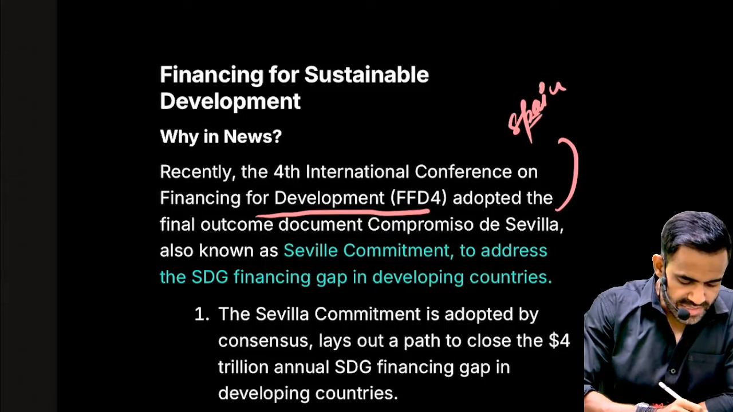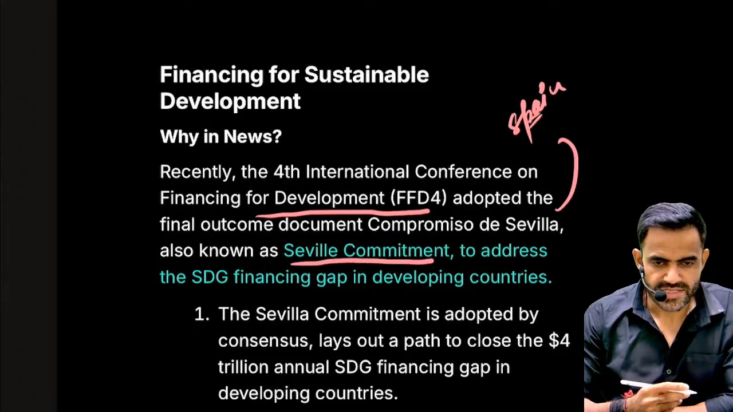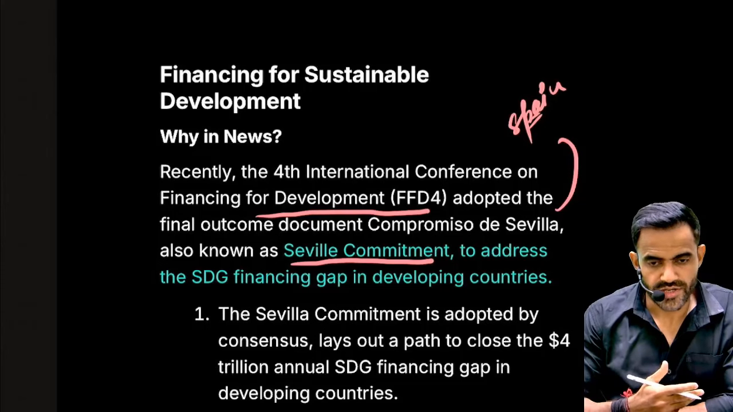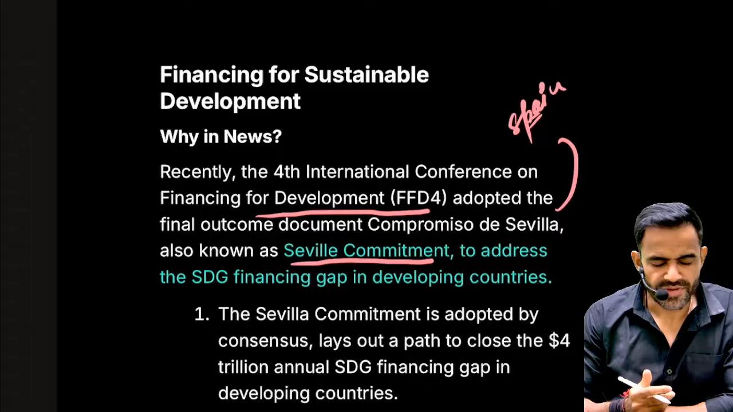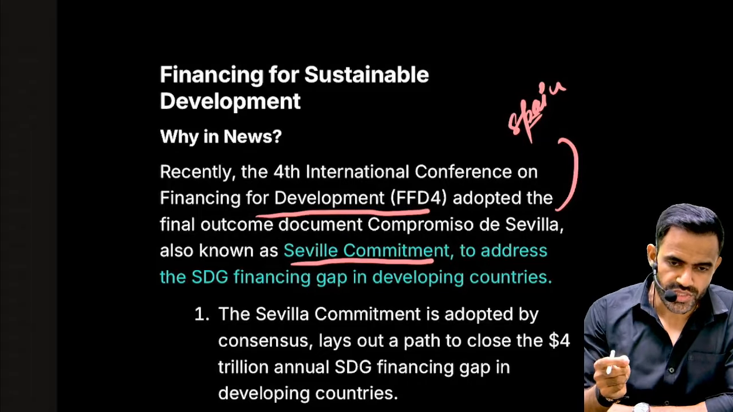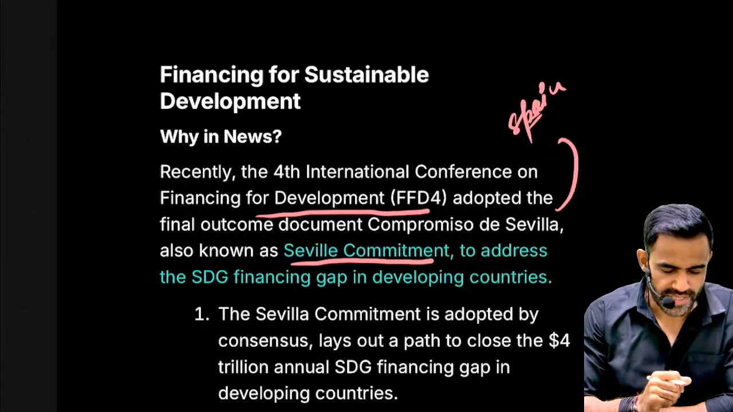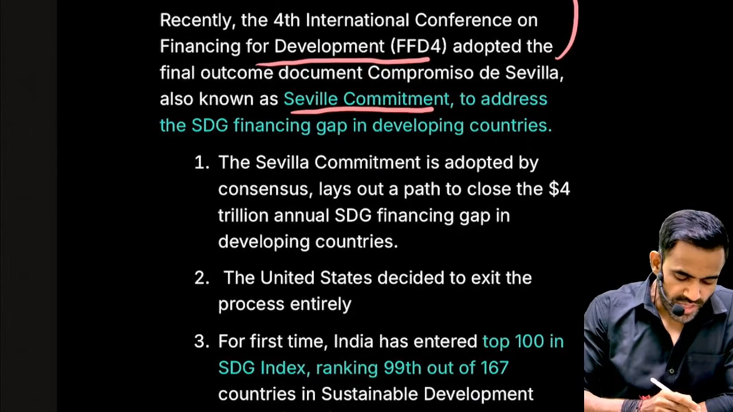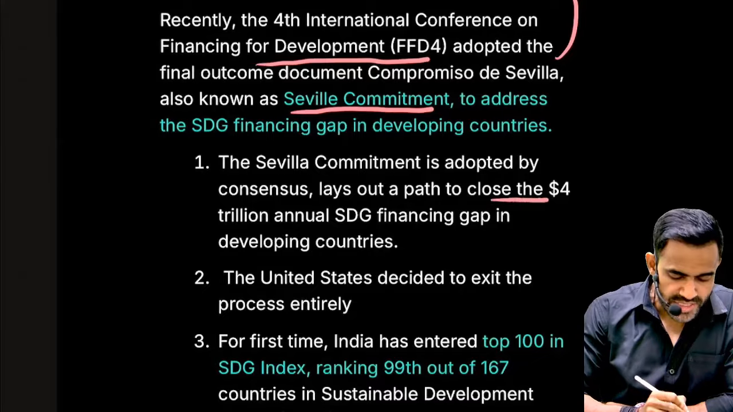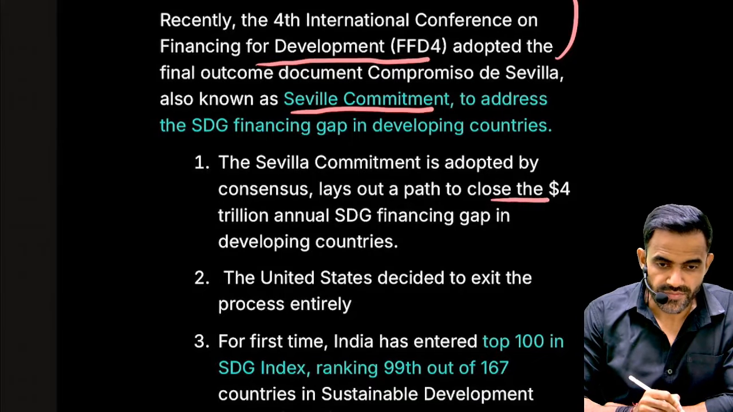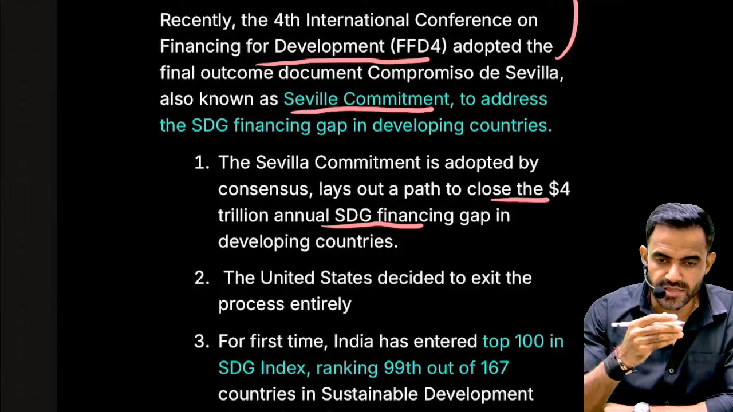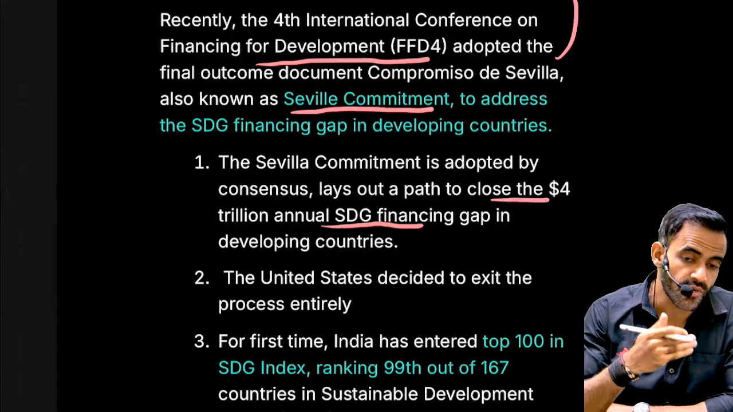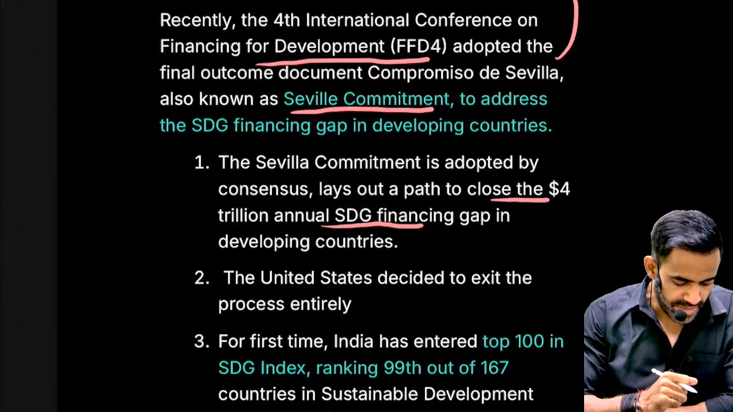Subsequently there was the Seville Commitment. In a very simple sense, it is the name of the place where it was organized. So the Seville Commitment, this can be a very simple straightforward question, is related to arranging the financial resources for sustainable development. Now this was adopted, and the objective is to arrange the roughly 4 trillion annual SDG financing gap. Gap basically means the difference between the amount which is required and the amount which is available.